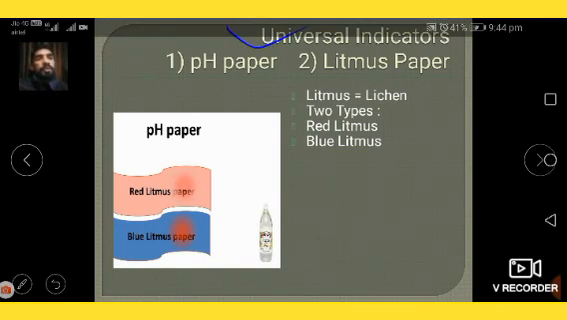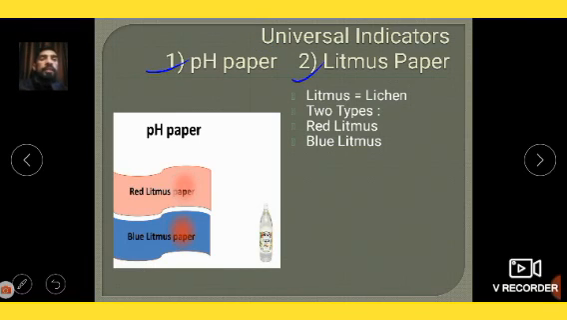Two types of universal indicator are there. Number one is pH paper, number two is litmus paper. First we will talk about litmus paper, then we will talk about pH paper. Litmus paper is basically made up of lichen, which is present on the surface of rocks. When we were very small, we were making mehendi of that rocky substance also. Why is it making mehendi for hand? Because of its color. So litmus is lichen, in which we have two types of litmus, red litmus and blue litmus.